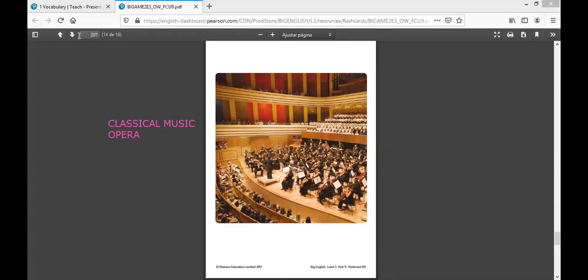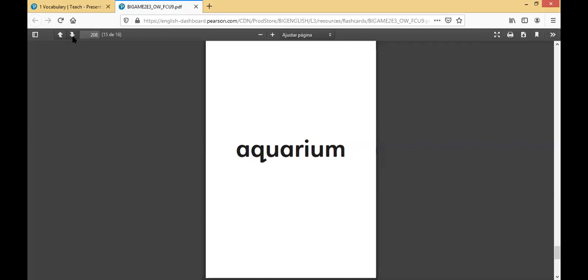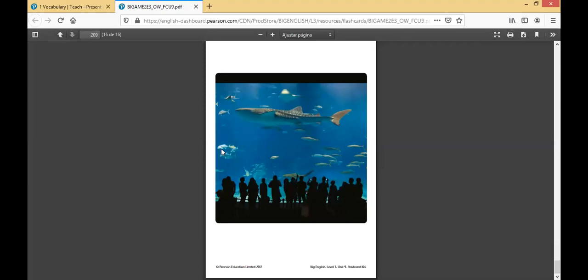The next word that we have for our vocabulary is aquarium. An aquarium, one of my favorite places, is much like a zoo. It has animals, a lot of fish and fish-like animals, a lot of marine animals. Remember that term, marine animals. They have sharks, they have stingrays. Many of these places have dolphins, and you can play with the dolphins at an aquarium. In most places, there is some sort of interaction of the dolphins with the public.